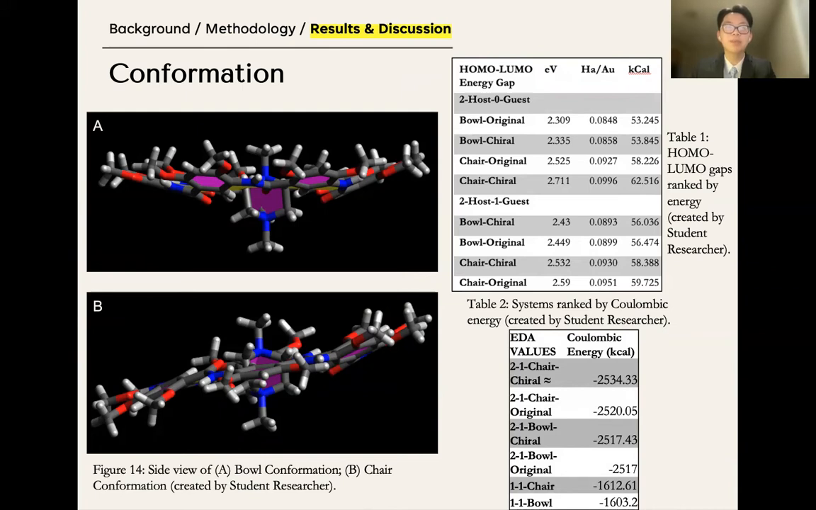The bowl conformation had a smaller HOMO-LUMO gap, as can be concluded in table 1, and therefore was a more conjugated system with greater delocalization of charge. The chair, on the other hand, had a distorted structure with less oxygen repulsion, which corresponded to lower Coulombic and potential energy, demonstrated in table 2.